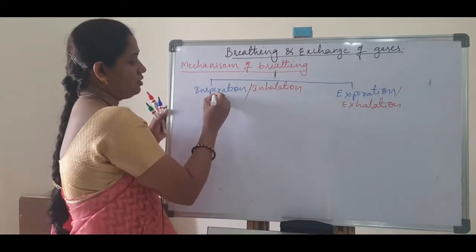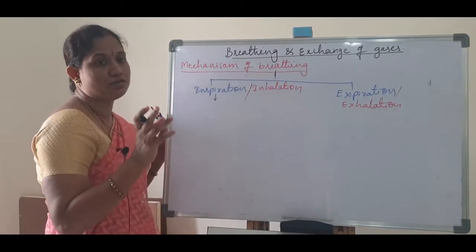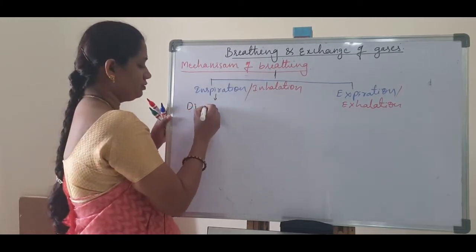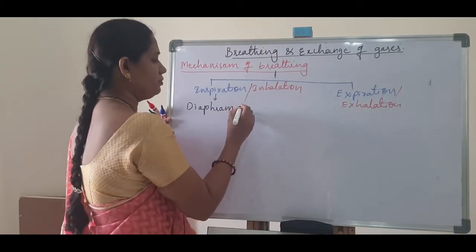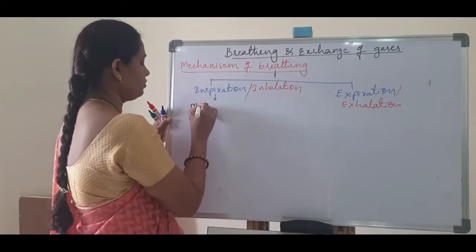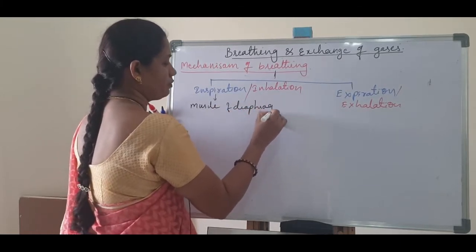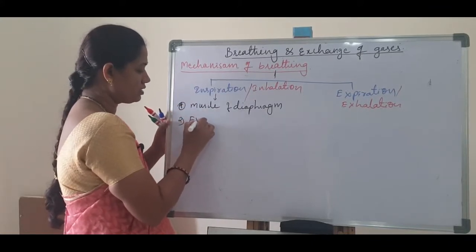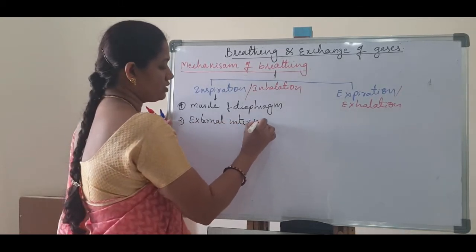So what will happen in inspiration? Mainly during the breathing mechanism, two types of muscles play an important role. They are the muscles of the diaphragm, and second, the external intercostal muscles.